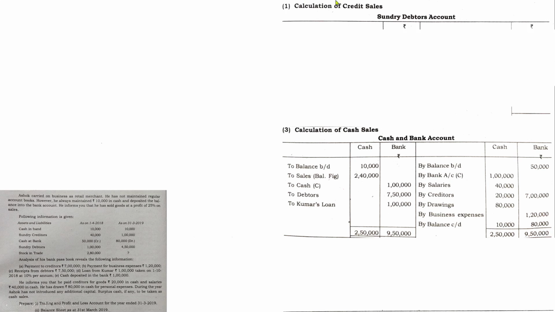credit sales. For that we have to prepare the debtors account, and we will begin with the opening as well as closing balance. It is given in the question, 1 lakh and 4,50,000. So to balance b/d, opening balance 1 lakh, by balance c/d 4,50,000. Now go through all the details given in the question. Write down all those transactions relating to debtors.